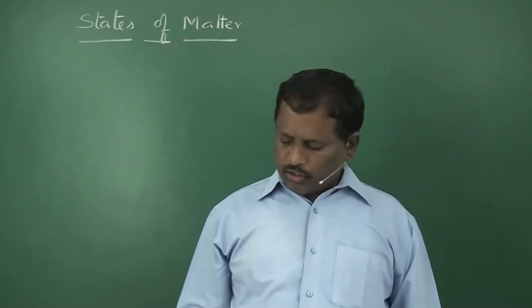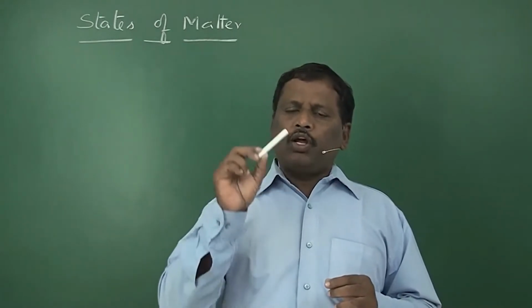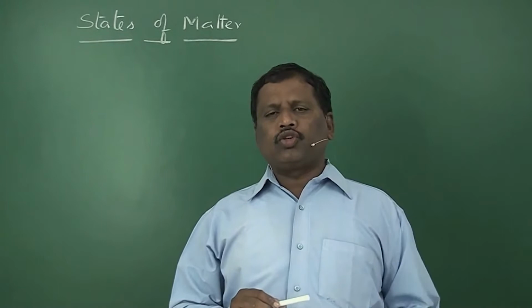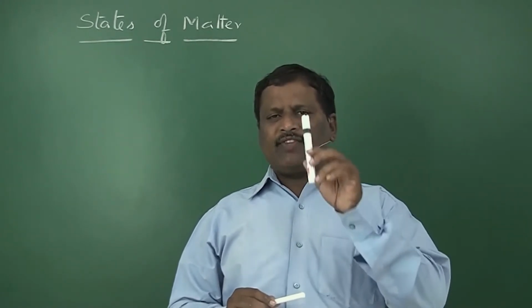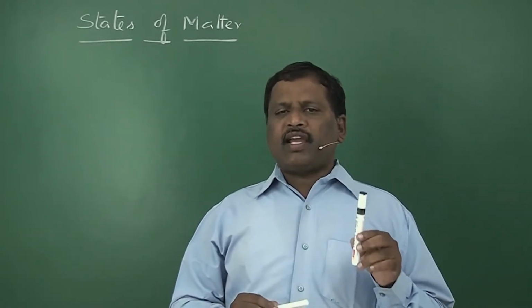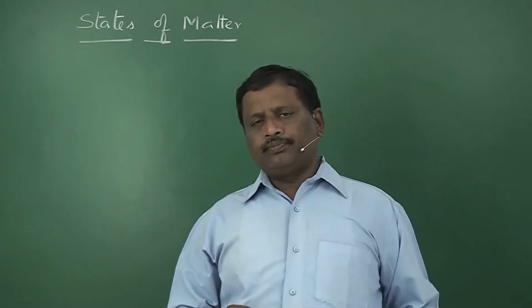A chalk piece is also matter in a solid state. This chalk piece will also have a fixed shape. This pen is also matter, it is in a solid state, so it has a fixed shape. So solids have fixed shape and fixed volume.